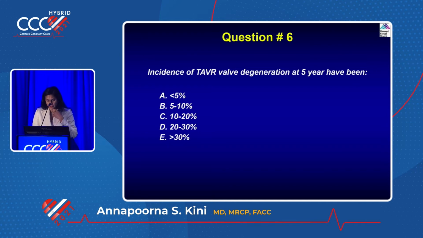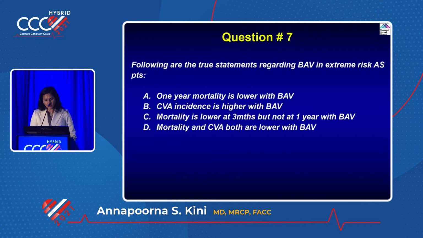But that number, they will ask you. There's a clear definition of this TAVR valve degeneration. But that is acute degeneration. What's the incidence at 5 years? Why this is important: a 70-year-old healthy low-risk guy will ask, okay, what's going to happen? Because the surgeons will say they have a lot of data for 30 years and we cannot beat that. So if you want to convince the patient to go for a TAVR, what has the study shown? At 5 years it has been less than 5%. So we have good data for that, okay?